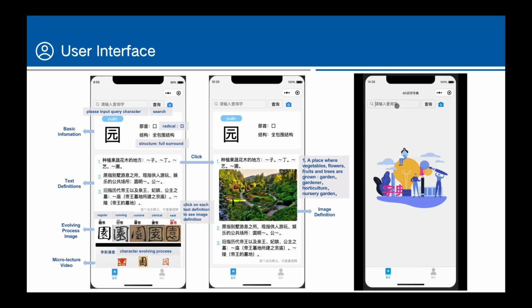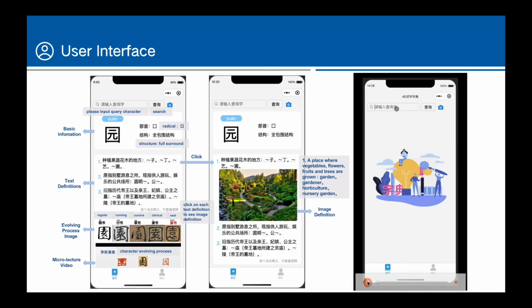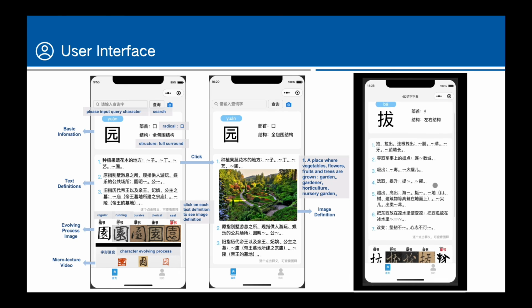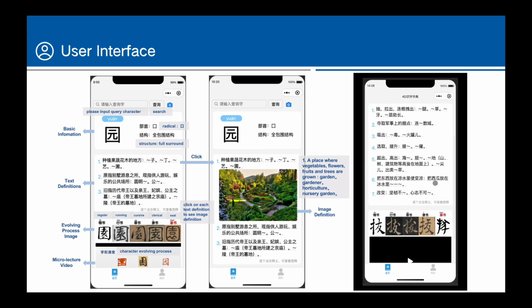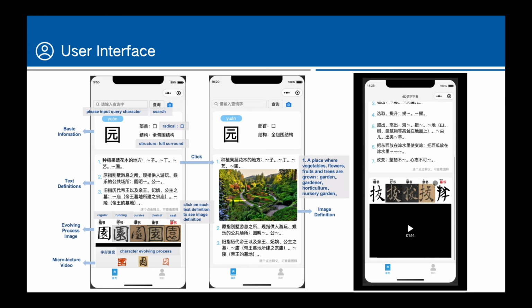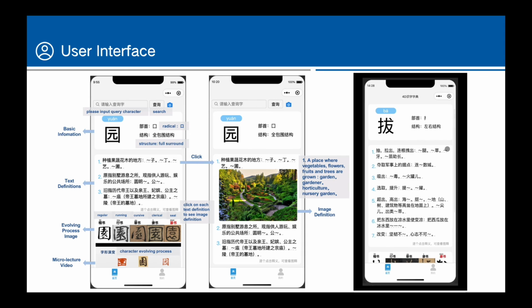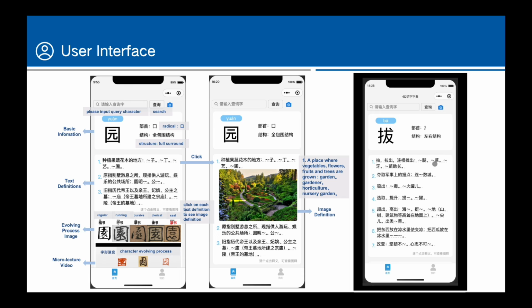Finally is the user interface part. A mini program on WeChat of the dictionary has been developed. It could be accessed through WeChat without downloading. Learners could type the query character here and press search. Then its basic information, text definitions, evolving process images, and macro lecture video will show up. Learners could click on each text definition to see the image definition.